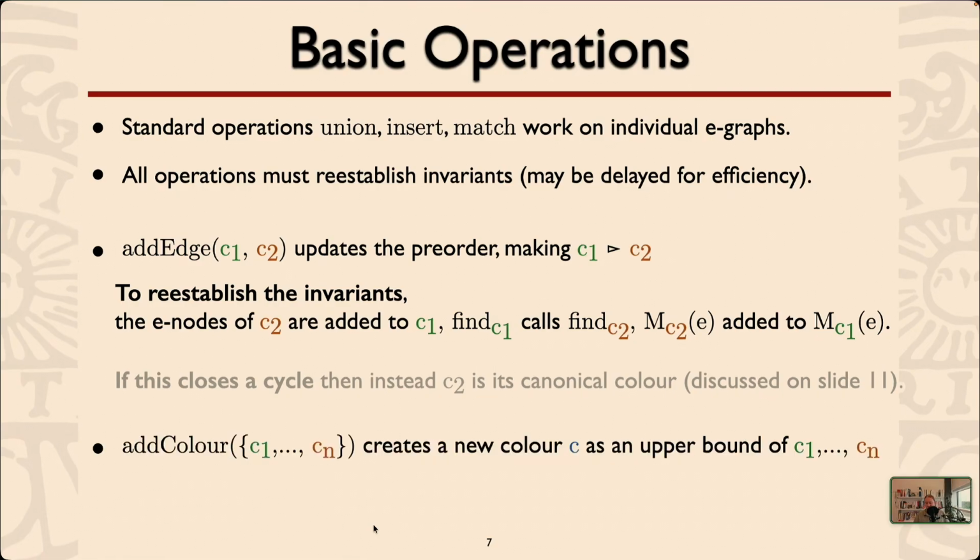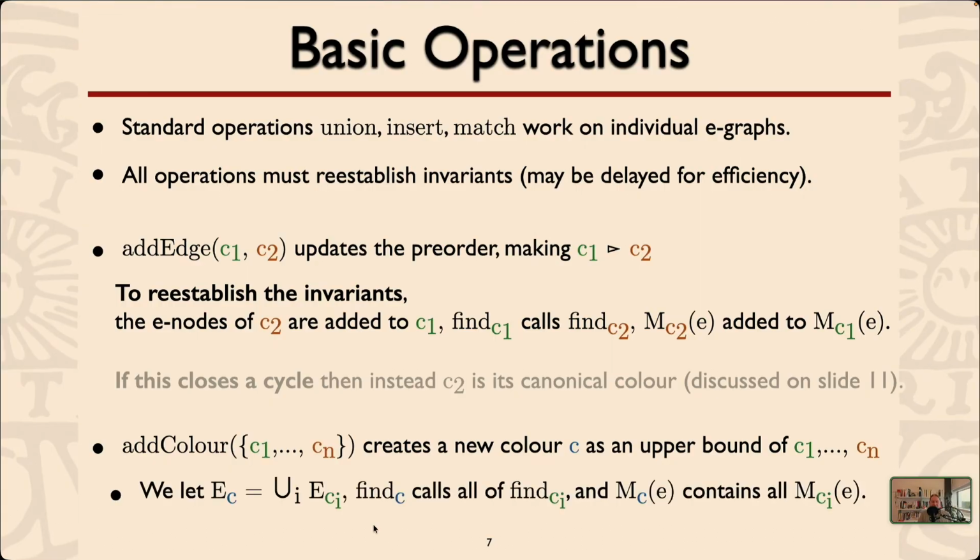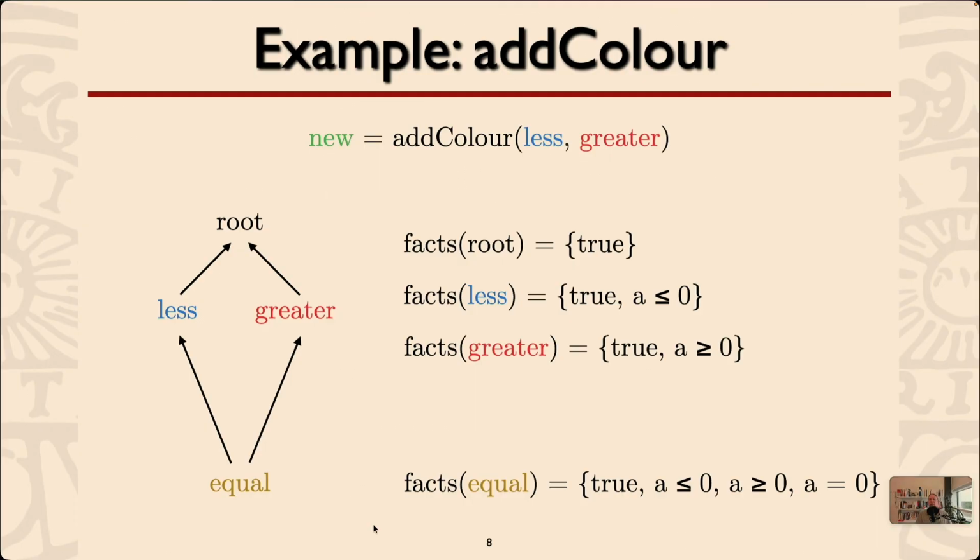We can, of course, add edges. We can also add colors. Add color takes a set of colors and creates a new color as an upper bound of these sets. So it will be a color that is greater than all of them. All of these colors, C1 to Cn, will be closer to the root than the new color. And also there we do some merging operations.